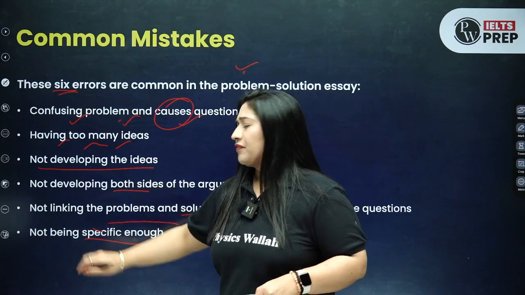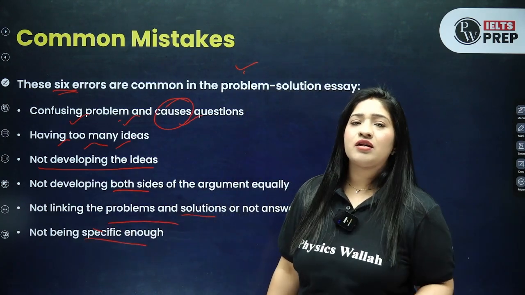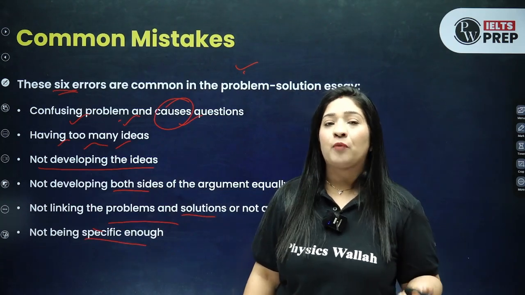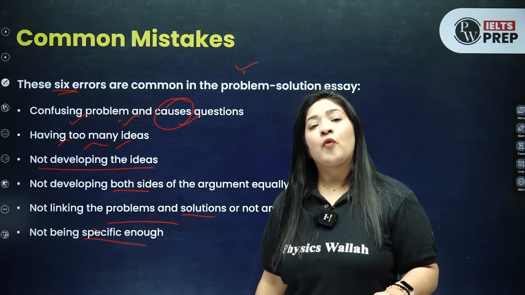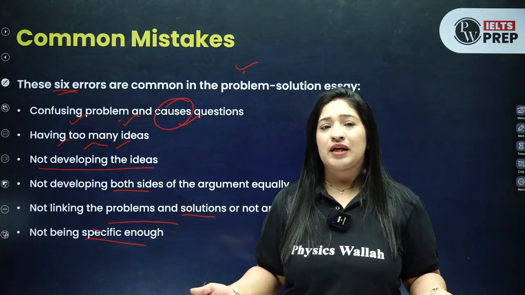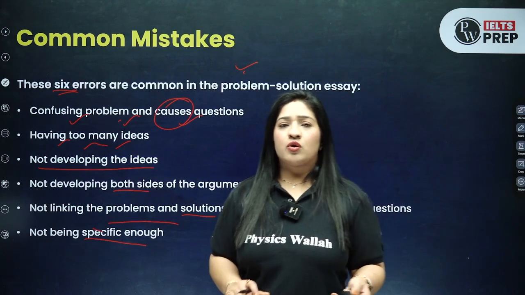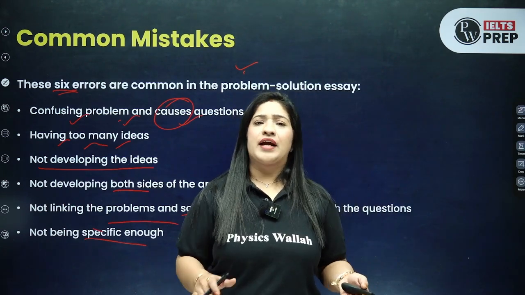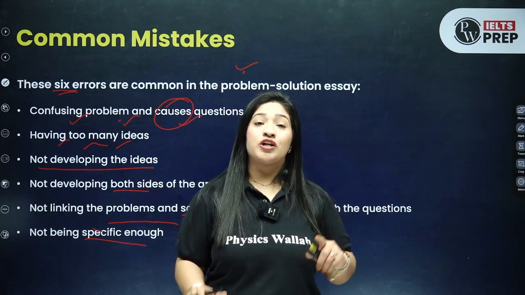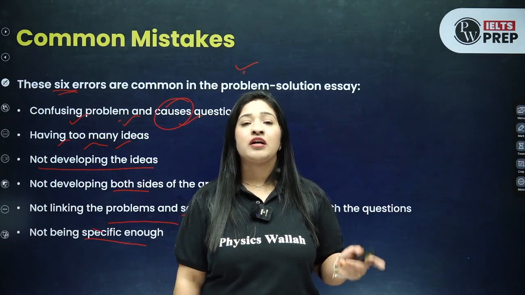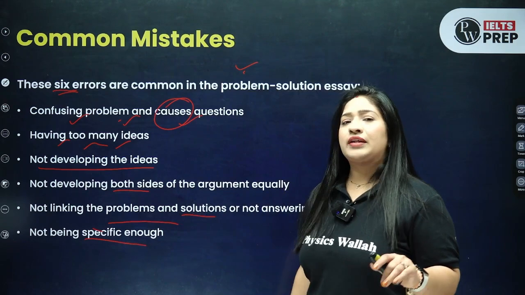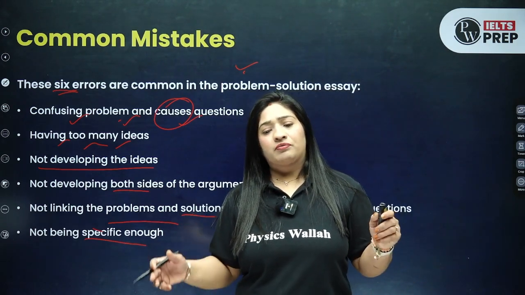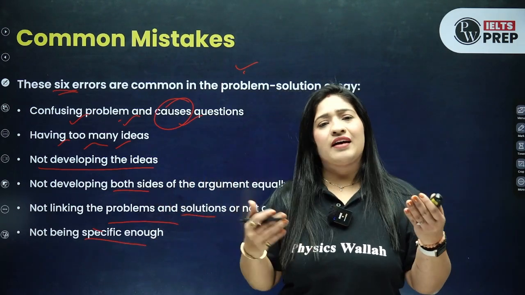Not being specific enough, again relevancy is the key here. So instead of writing anything which is not important, better you write down something that can prove your point and be specific. Like, as you know that 250 is the word limit, so examiner is happy if you are writing even 251, but make sure it should not be less than 250, right? So being specific is one of the keys here, which will help you to write down the essay very organizingly, and of course in the word limit. This is what you need to keep in mind.